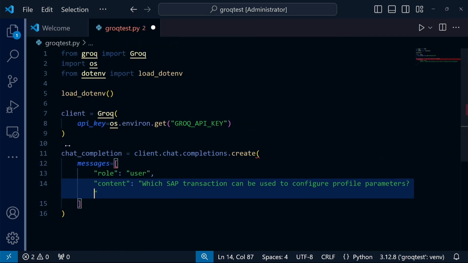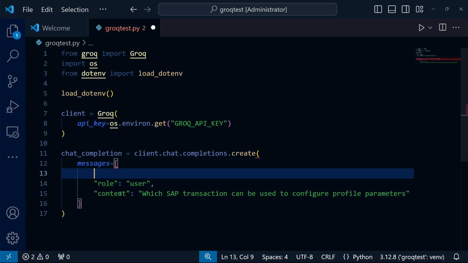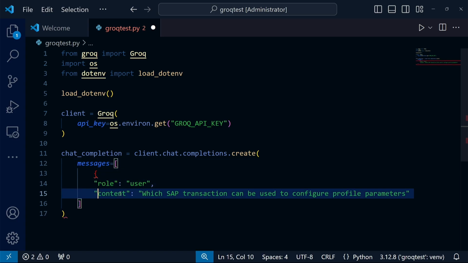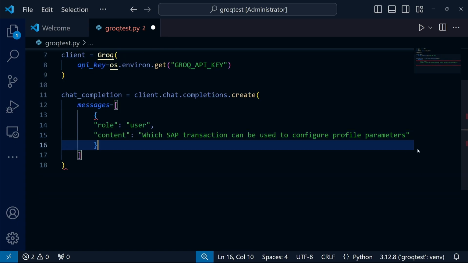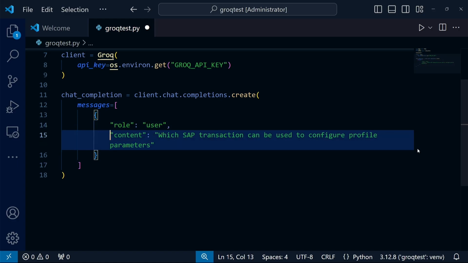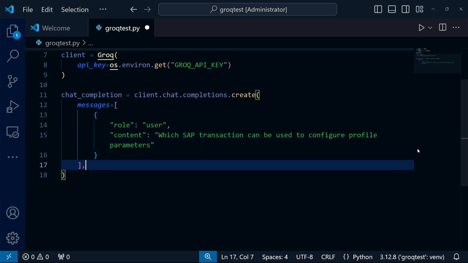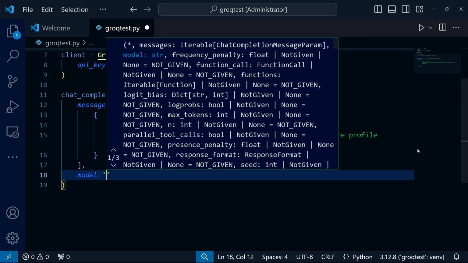Yes, that's an obvious mistake because messages is an array that takes objects. Our conversation element is an object here, so I need to add curly brackets. Since indentation matters in Python, I still need to add it. Now it should be fine, but the model definition is still missing. Without it, Groq wouldn't know where to run my query.